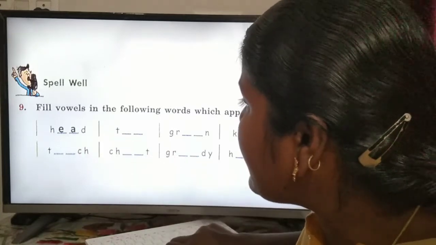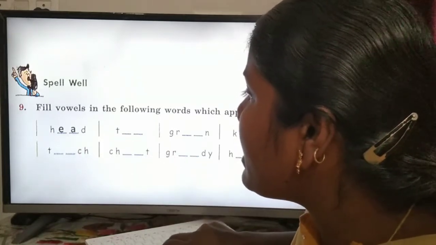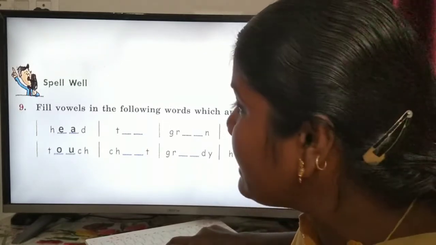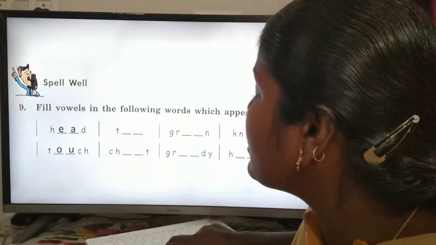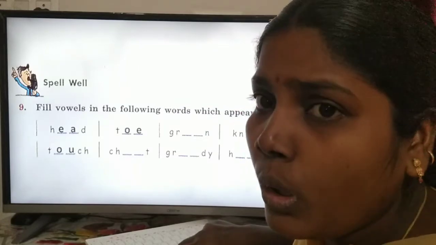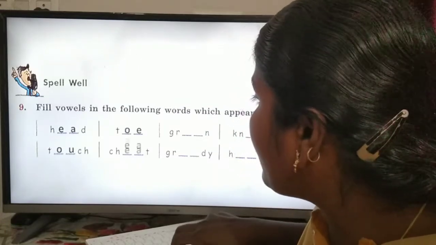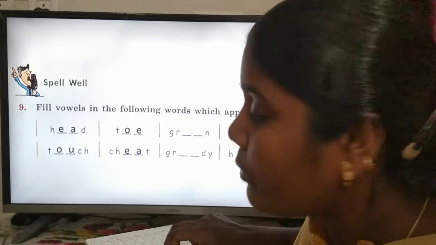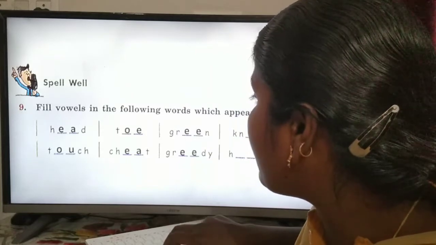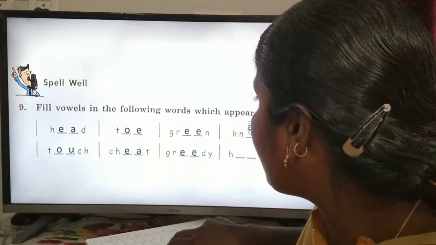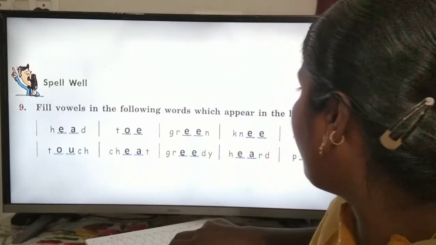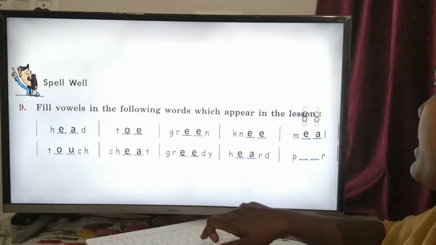And second one, touch, TOUCH. Okay, touch. Third, toe, TOE, toe. And fourth one is cheat. Fifth one, green. Sixth one, greedy. Seventh one, knee. And eighth one is ear. Ninth one is mill. And 10th one is poor.